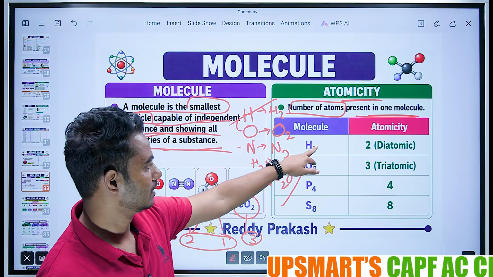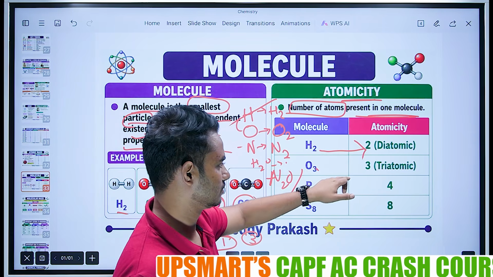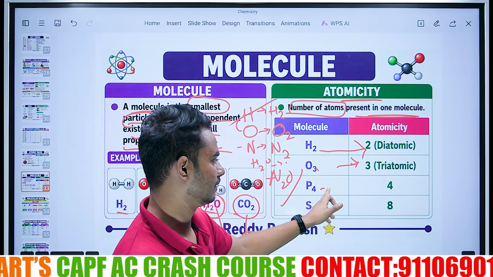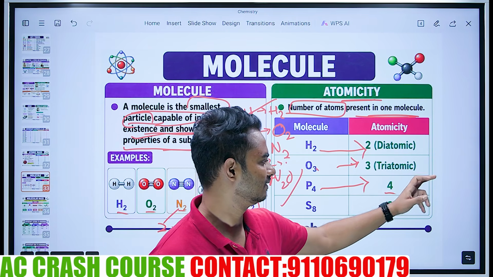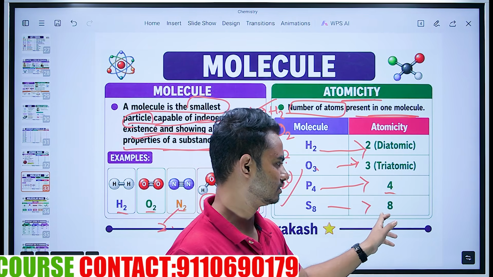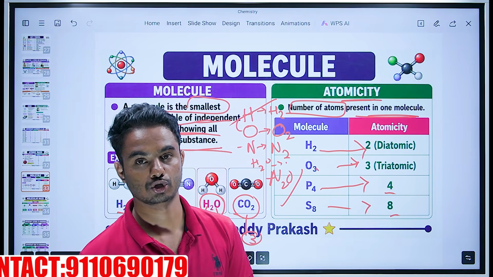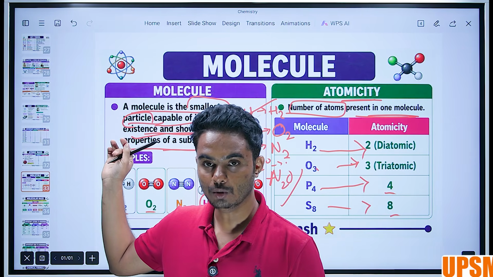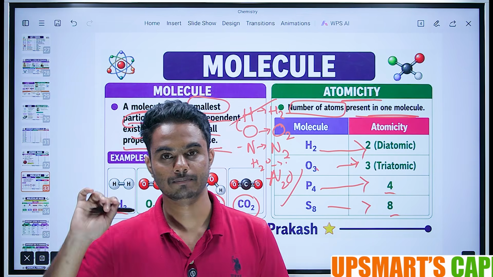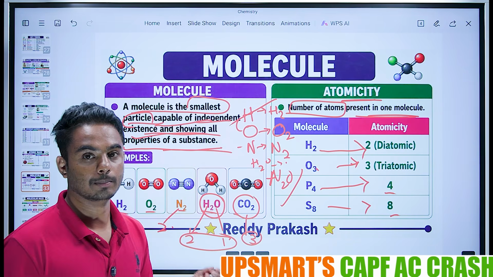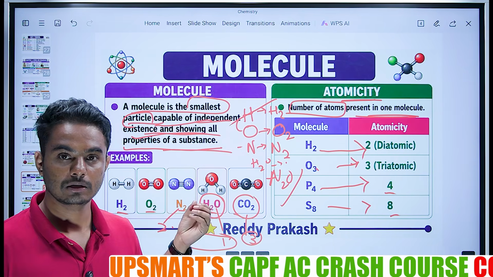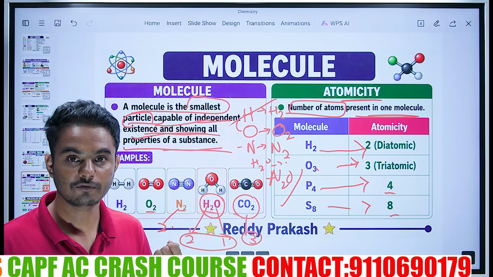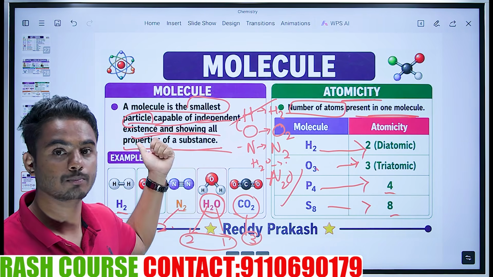See the examples. H2 is diatomic, 2 atoms. Triatomic means 3 atoms, O3. Similarly, P4 means phosphorus with 4 atoms. S8 means 8. This is the atomicity. The number of atoms present in a molecule is called atomicity. What is a molecule? The smallest particle, capable of existing independently and showing all the properties of a substance, is called a molecule.